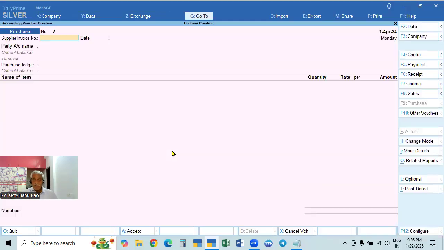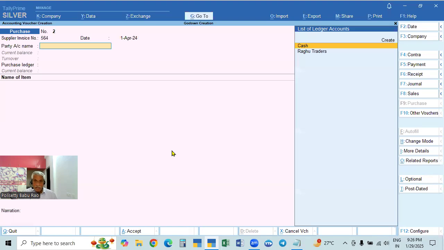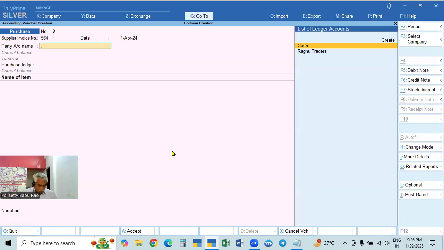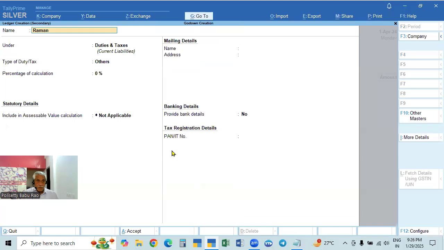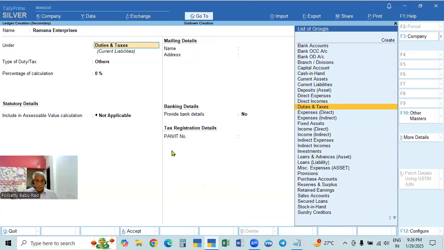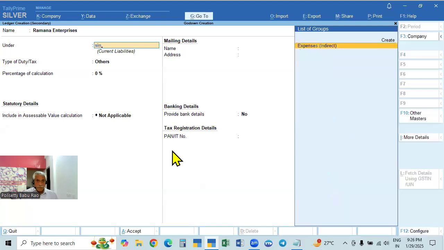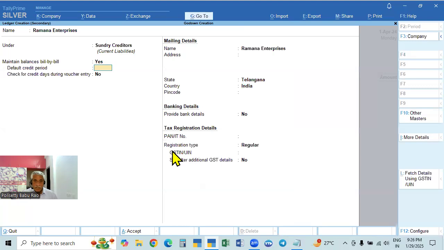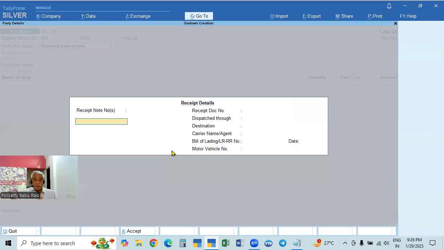So now what we will do? We will make an entry, that is the same date. Now we will purchase the goods and we will store in the other two, because already in one go down there are items. So this is the number by error, and the Raghu Traders. So we will purchase from another one, Ramana Enterprises, sundry creditor. And you have to give all these details. I'm not giving all the details, you have to give exact numbers.